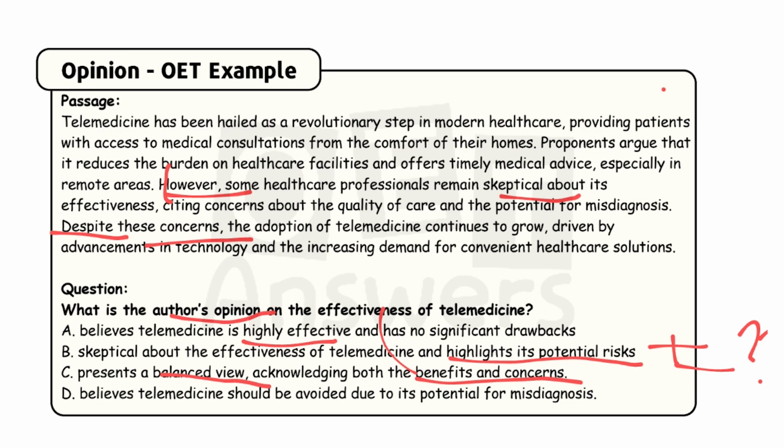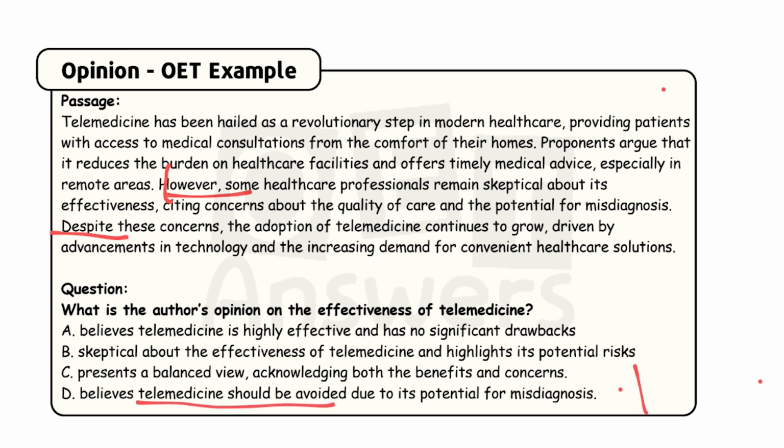For your better understanding, let's try to eliminate one more option, option D. Believes telemedicine should be avoided due to its potential for misdiagnosis. You can directly eliminate it first because of "should be avoided." This is not an opinion, and the opinion is not even stated in the passage. So you can eliminate it, and the remaining part of the sentence is also wrong.